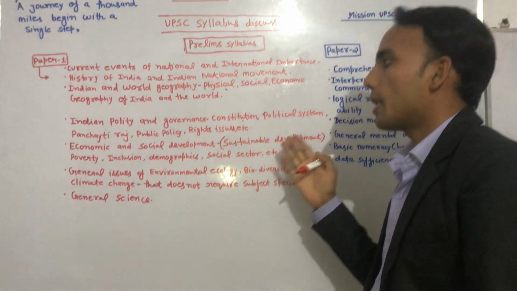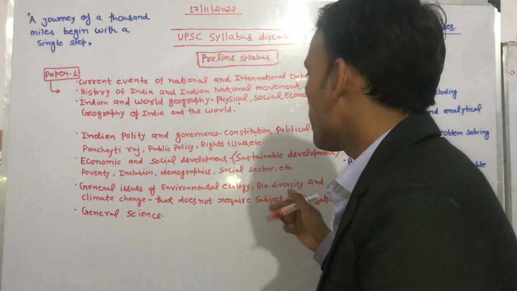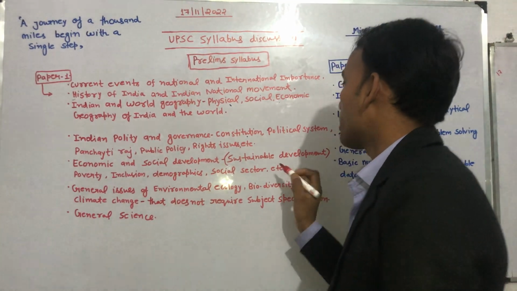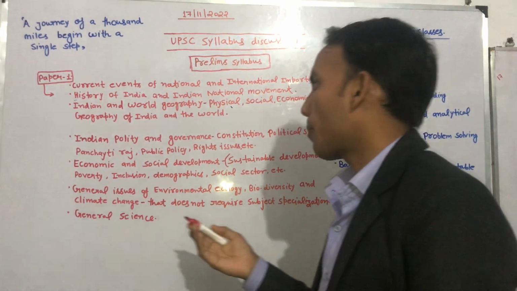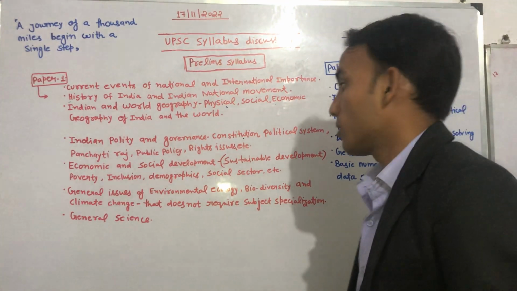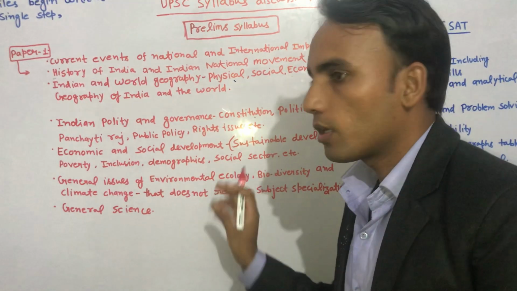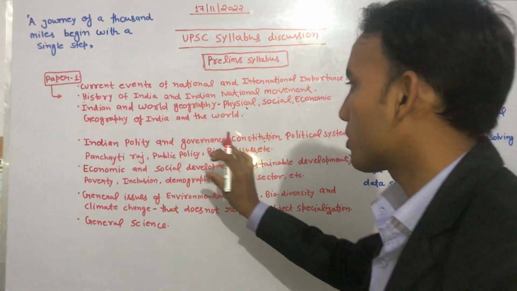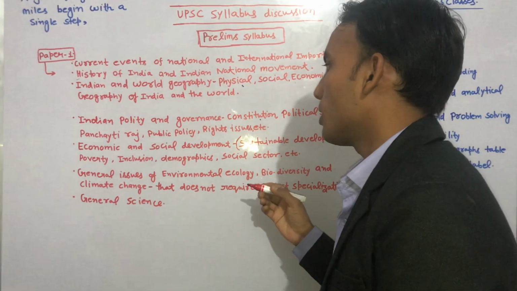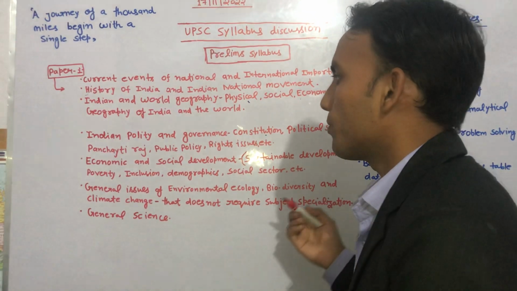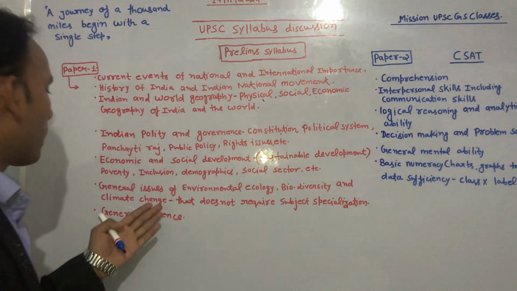Regarding that, poverty, hunger, education, all those things are covered under social sustainable development. Inclusion, demographics, how demographics are affecting the economy and things in the social sector, etc. So you have to understand all those terms that constitute this economic part. That I will teach you, or if you read anywhere, then you will understand what the demand of the UPSC is.